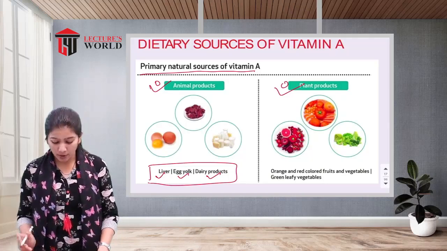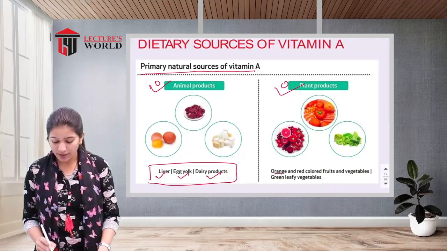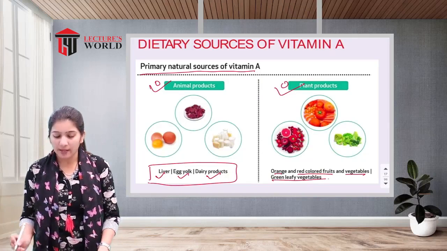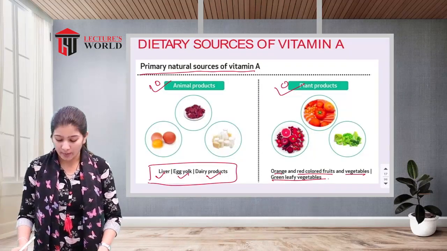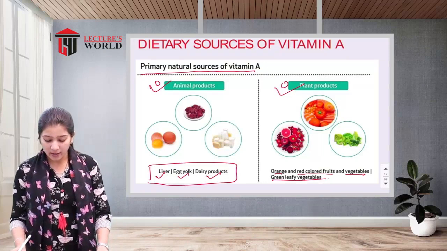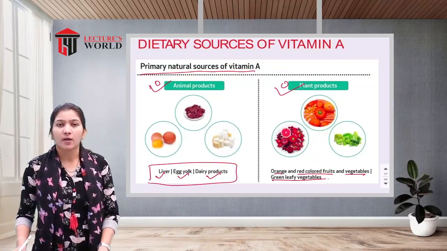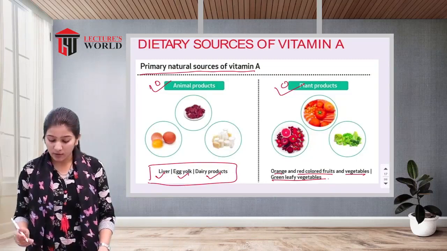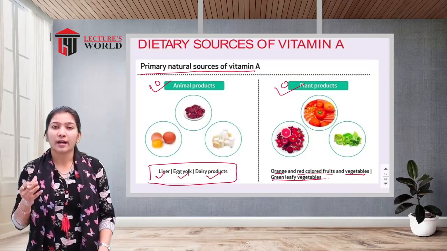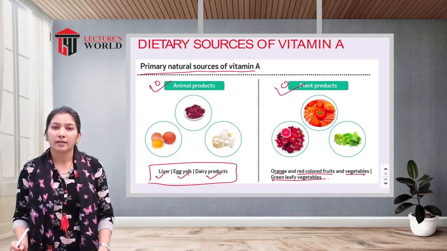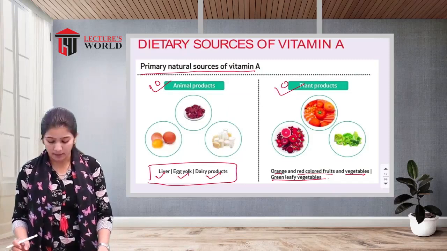From plant products like orange and red colored fruits and vegetables and green leafy vegetables, we get a rich source of vitamin A. Orange and red colored fruits include pomegranate, oranges, carrots, and beetroot. From the red and orange colored fruits and vegetables we are getting carotene, or we can say vitamin A.